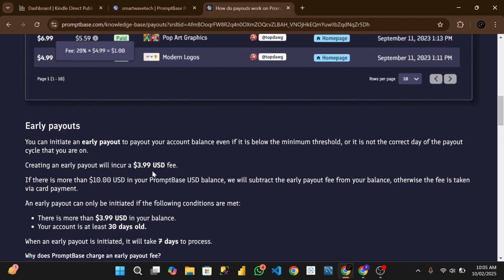Creating an early payment will incur a charge. Do you understand? If you want to make an early payment, they will charge you apart from the day that they actually send that payment. If there is more than $10 in your PromptBase balance, they will subtract the early payment fee from the balance. Otherwise the fee is taken via card payment.